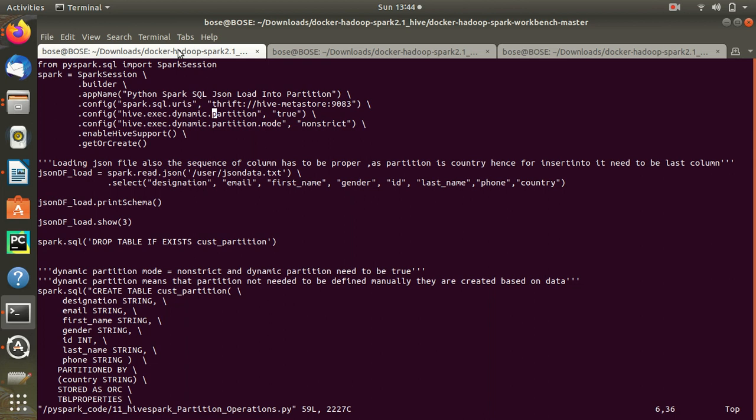Static partition means that the partition has to be defined from the first. Like you have to define, this is my kitchen, this is my different rooms, right? Like while you are in office also, you define the meeting rooms, right? This is meeting room 1, meeting room 2, meeting room 3, meeting room 4, and in meeting room 1 this meeting will happen, meeting room 2 this meeting will happen.